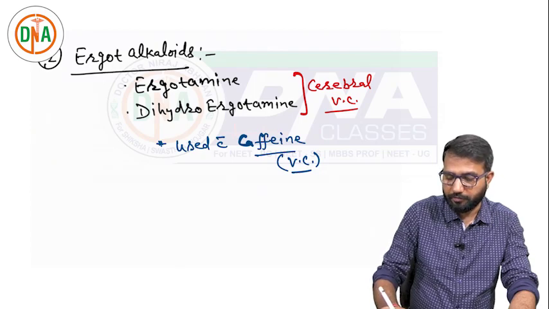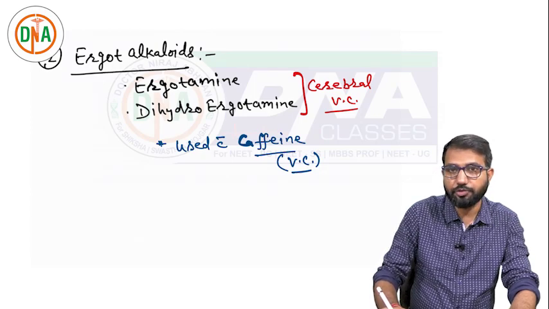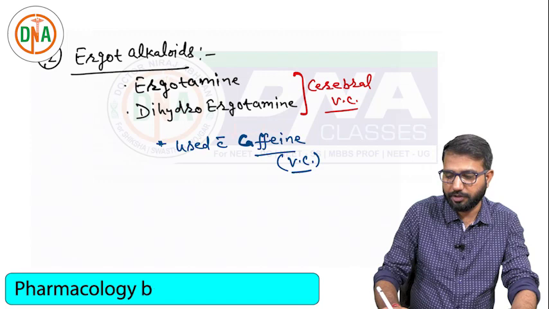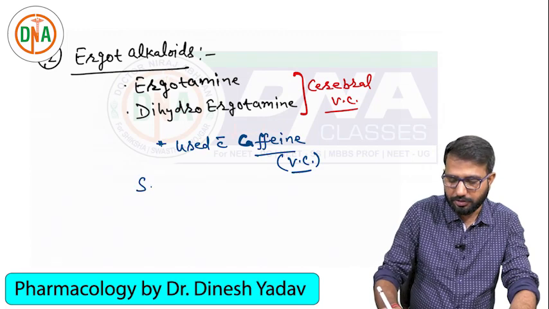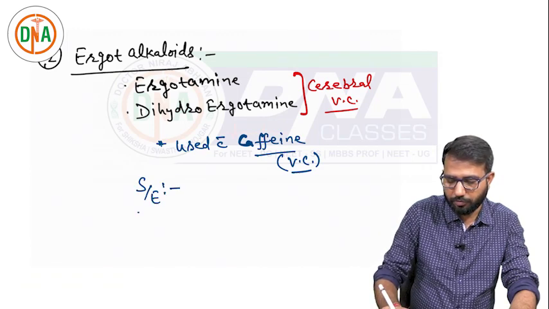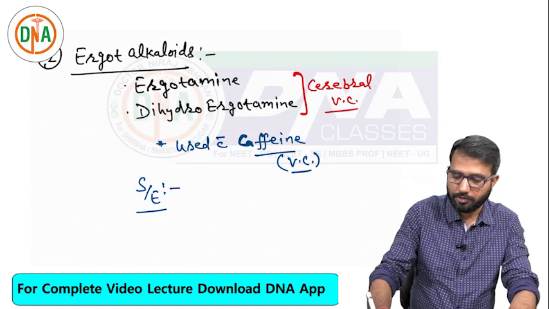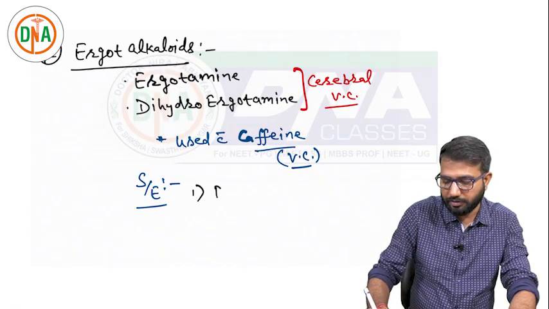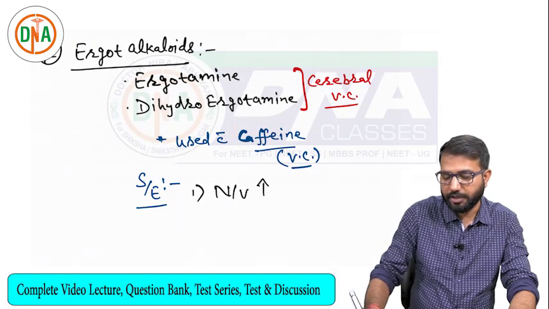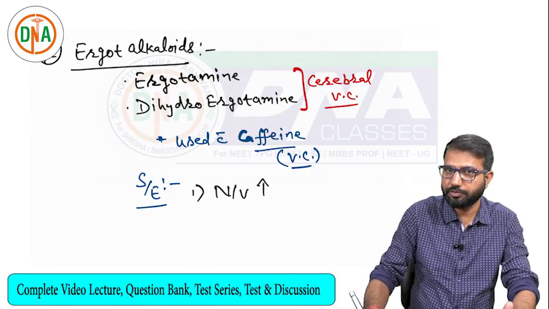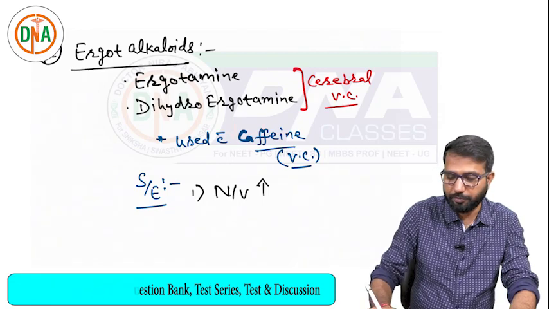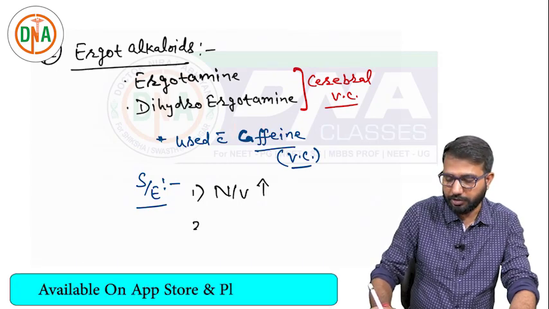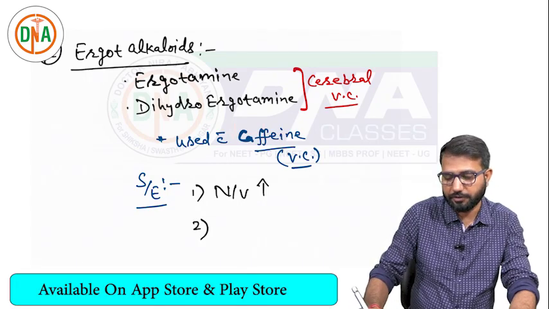Now see, what is the risk with these drugs? Why are these not the choice of drug? They are very good in effect, but the problem is their side effects. What are the disadvantages? Ergot compounds can increase the risk of nausea and vomiting. As you know, in a migraine patient there is already nausea and vomiting. So there is high risk of nausea and vomiting with ergot compounds, and we need to give additional anti-emetic drugs.